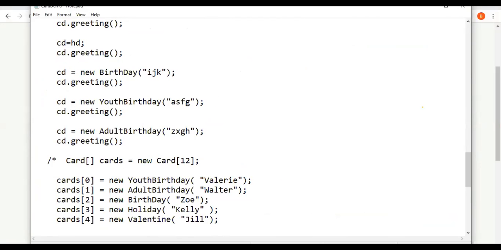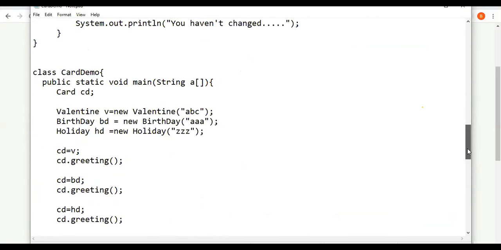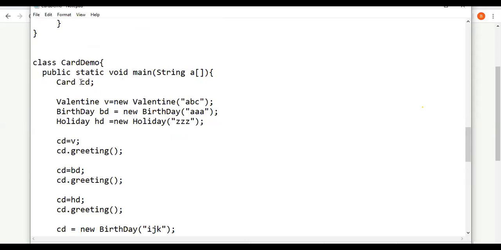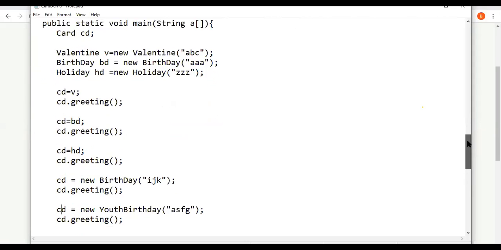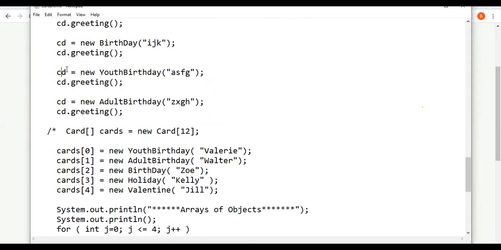CD. What is CD? CD is a reference of the superclass. Card is the supermost class, an abstract class. CD is a reference, and CD is equal to new YouthBirthday with some name, ASFG. So name will be assigned with ASFG. CD dot greeting. Could someone say what it will display?